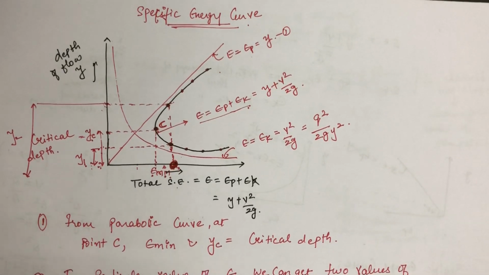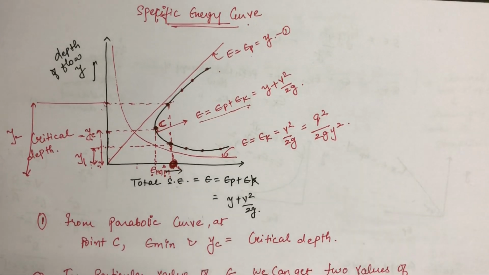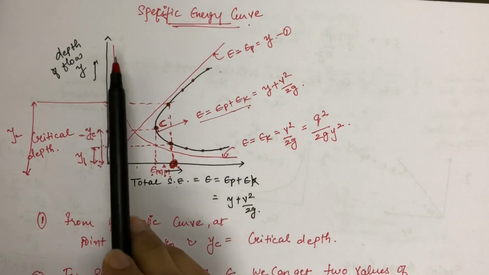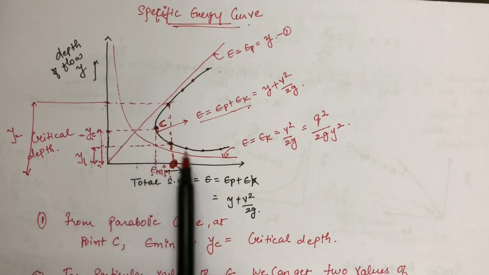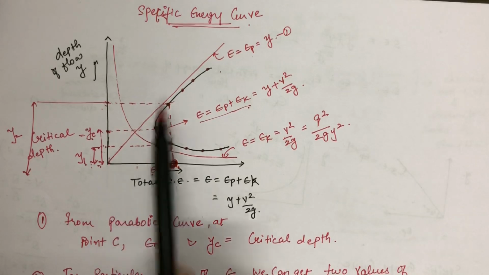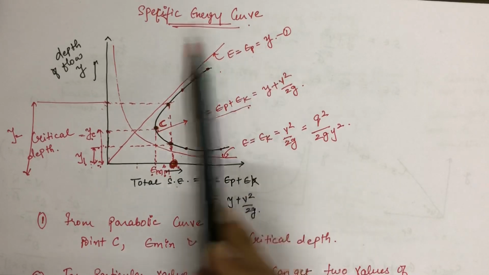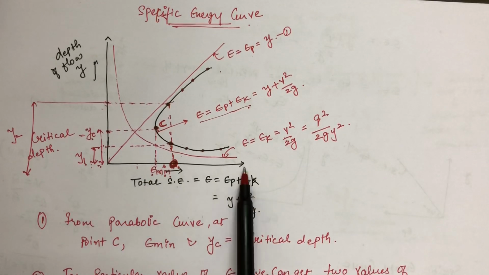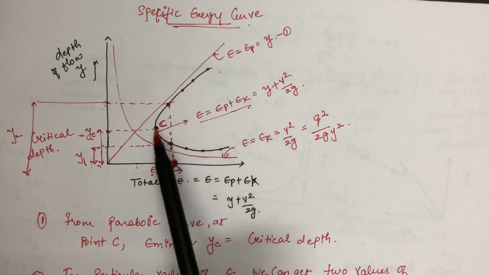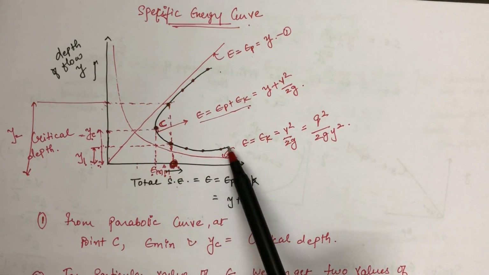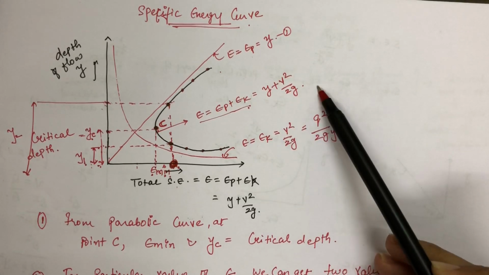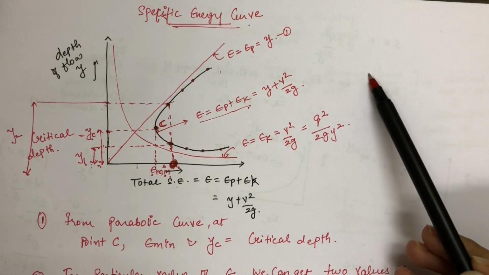So students, as you can recall from this graph which we studied in our previous video, the specific energy curve is obtained by combining the curve of the potential energy of flowing water, which is E equals EP equals y, and the kinetic energy of flowing water, which is E equals EK equals v square by 2g. A parabolic shape curve is obtained for the total specific energy of flowing fluid while considering the bed slope of the channel as datum.